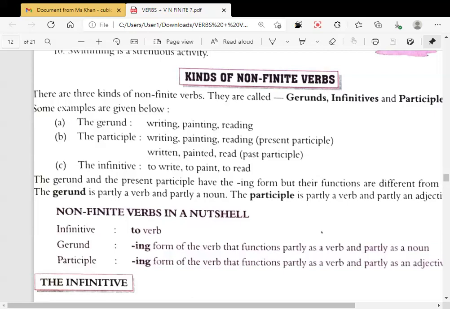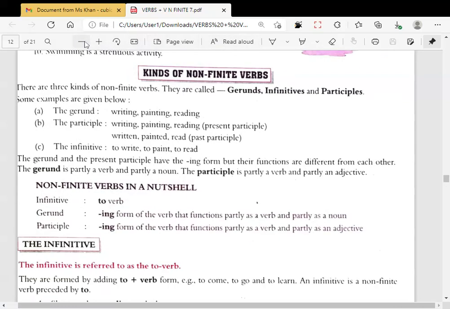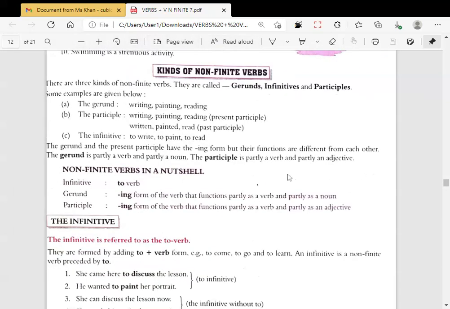So the gerund and the present participle have the ing form, but their functions are different from each other. It simply says that they look similar, but actually their functions are different. Whose function am I talking about? Gerund and present participle. Clear?